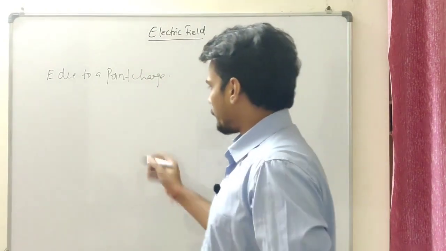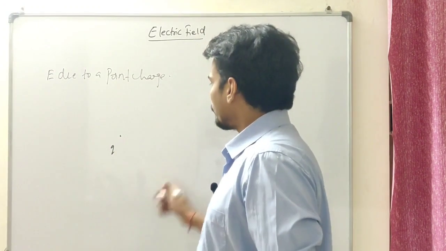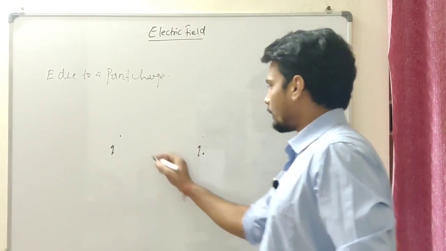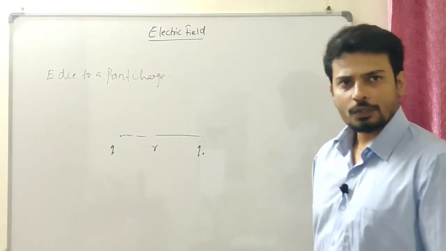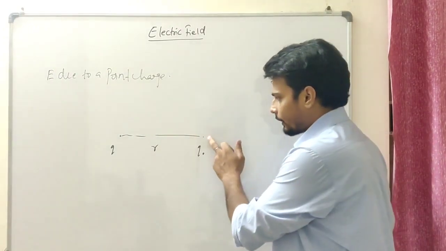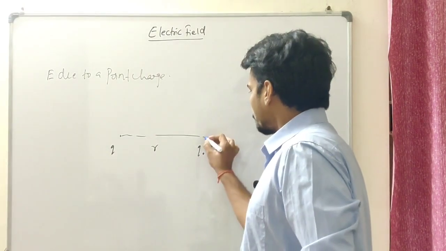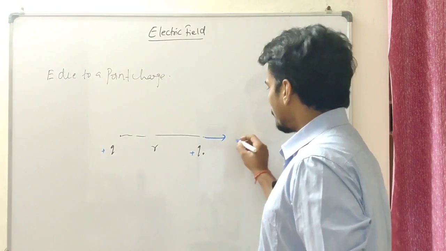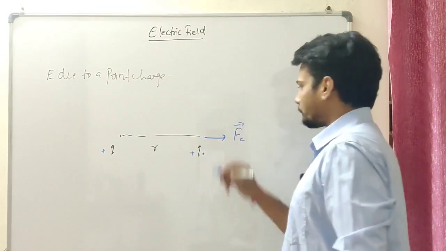Let's say I have a point charge Q over here. Now let's say I have a test charge being kept over here at a distance of, let's say, R from this point. I need to study how much the electric field will be at this particular point. Let's say both are positive in nature, so I'm going to put the positive sign. The force should be in this direction, the electrostatic force.